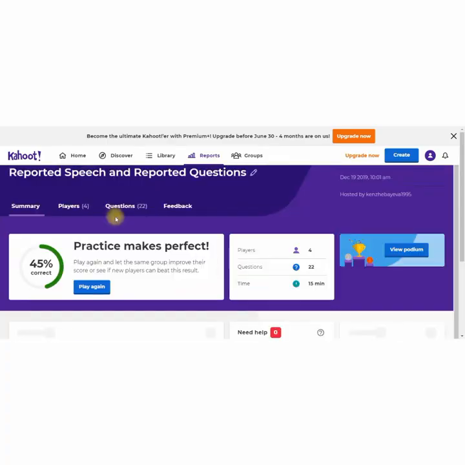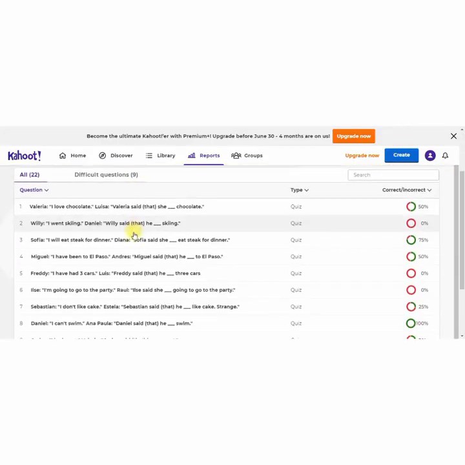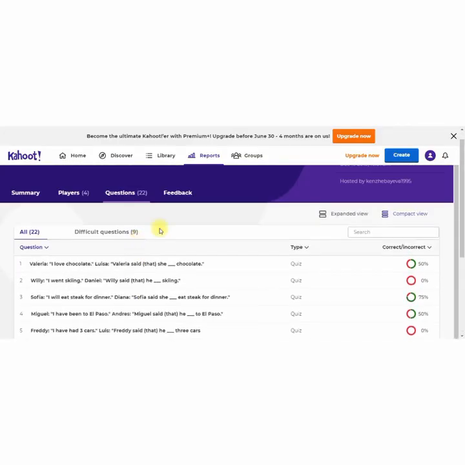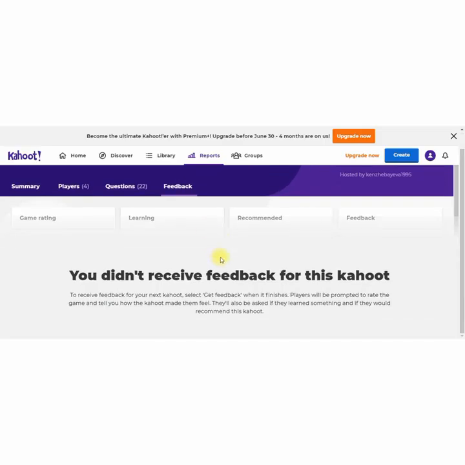So the first one, reported speech and reported questions. Here we can see the players, how many players played in this competition, how many questions, and how much time they spent doing this task. So let's look at the players, their nicknames and their results. Let's look at the questions. Here we can see the questions, and they can even send you feedback.